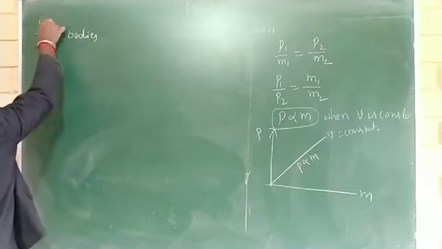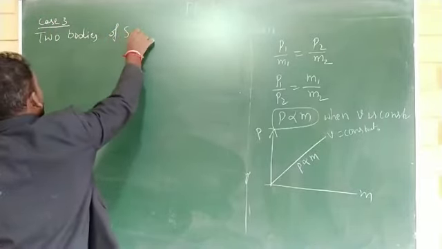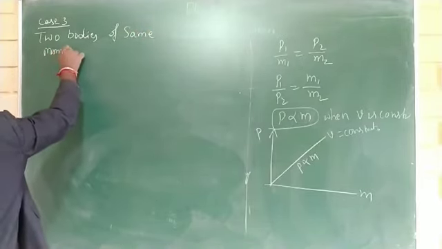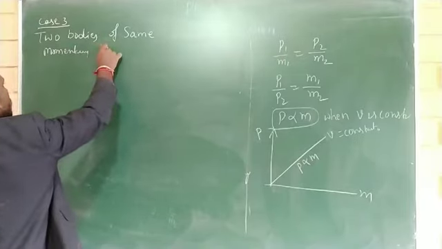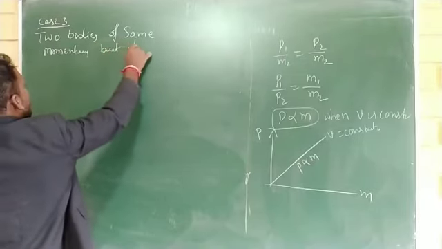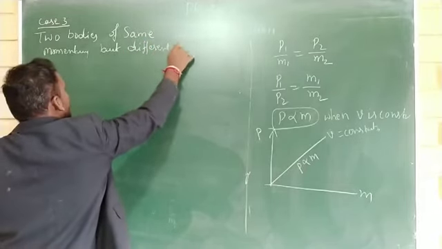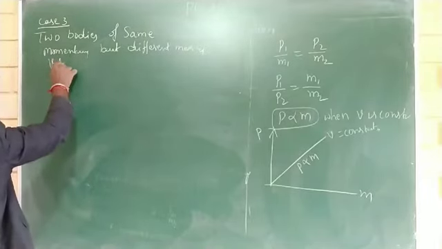Case 3, two bodies of the same momentum, but different mass and velocity.